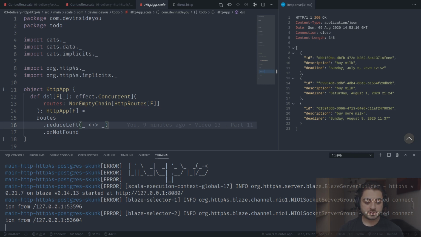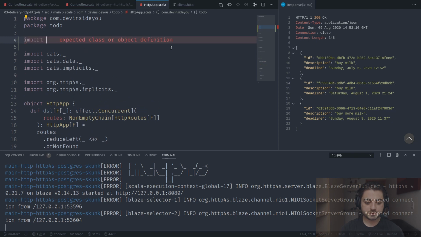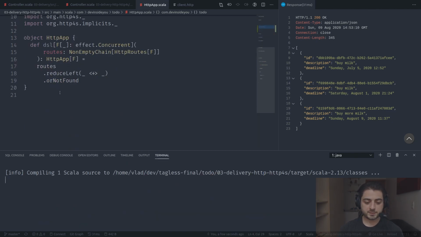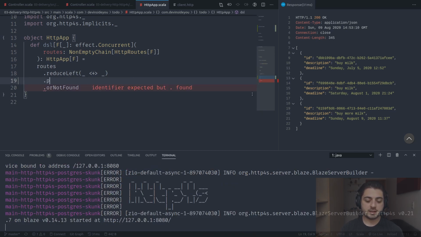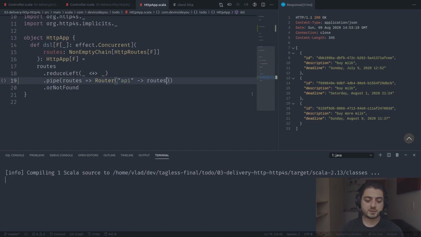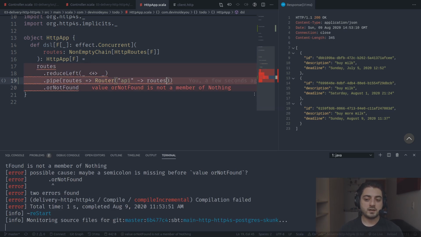Okay, and for this, instead of wrapping this whole thing, I'm just going to go over here and say import scala.util.chaining, like this. And over here, before we're doing orNotFound, we're just going to grab our routes and pipe them into a function which takes the routes and creates a router for /API with an arrow to the routes. Okay, so we just hung all of our routes over there.